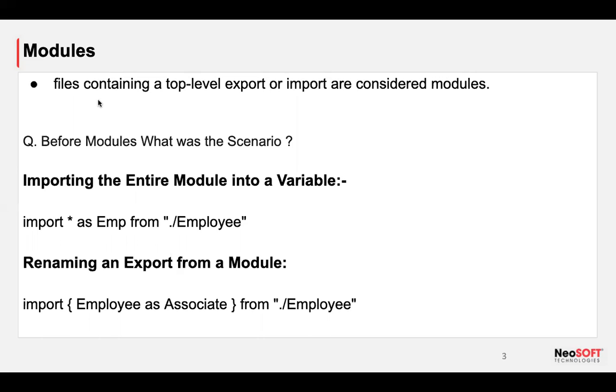So what are the things we are going to discuss? Be with me, we are going to discuss all these aspects, how it works and all, throughout our presentation slides. Good to go. Okay then, now I have a small question. I don't know how many of you are getting the same vibes of the question or not. If a file contains imports or exports, then we are going to call it a module.